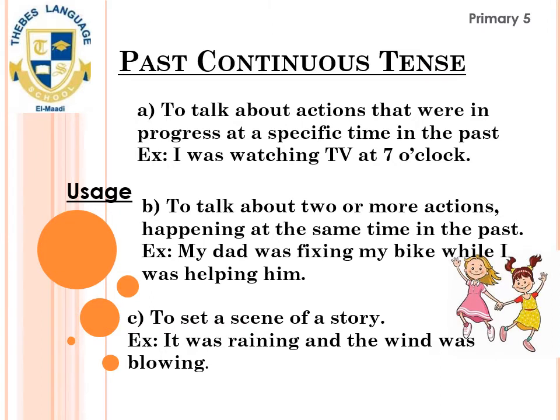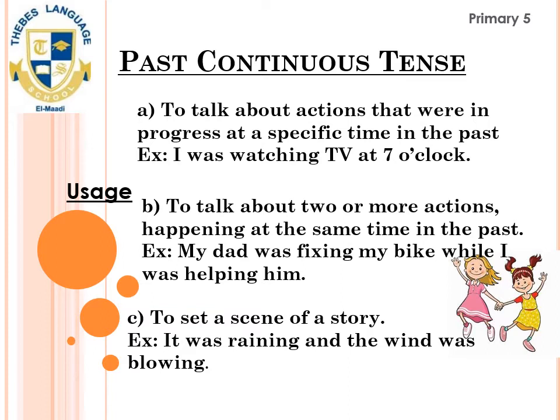The first part is to talk about actions that were in progress at a specific time in the past. For example, I was watching TV at 7 o'clock. That means that the action was happening during that time, but we don't know exactly when it started and when it finished, but the action was happening during 7 o'clock.